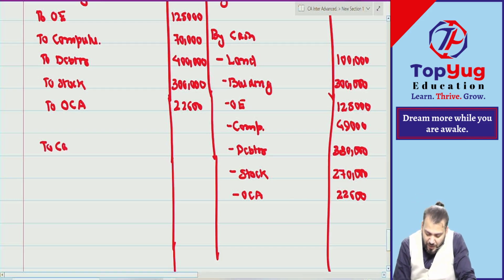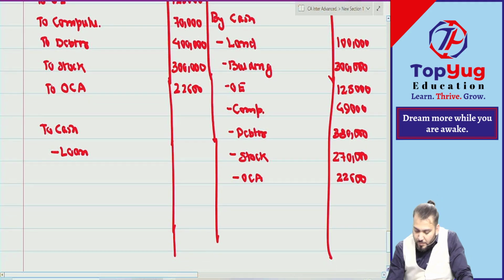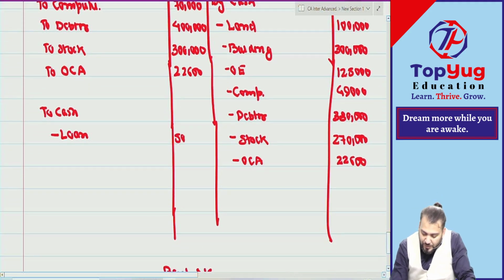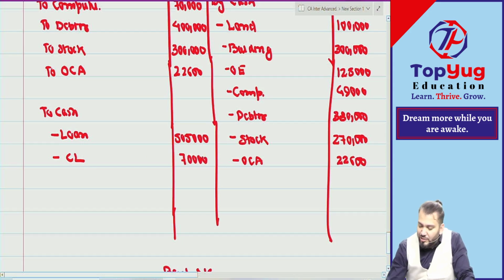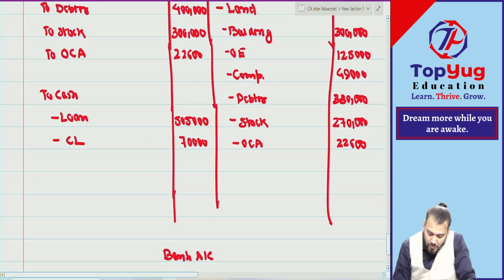Then to cash or bank, liability. But the loan is repaid at what? Premium. It will become 5 lakh 5,000. And current liability how much? If nothing is given, then at book value. Any realization expense? I think no realization expense. Can you give me realization profit?